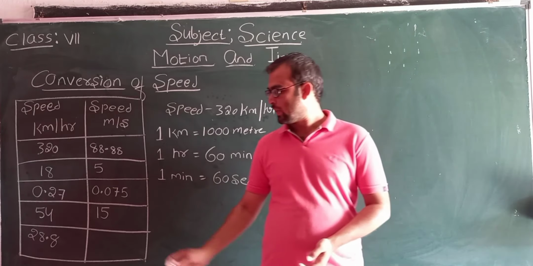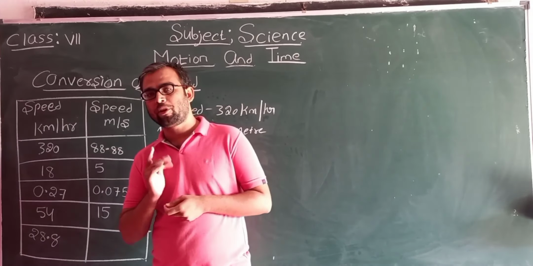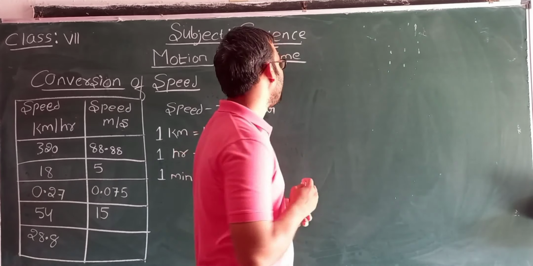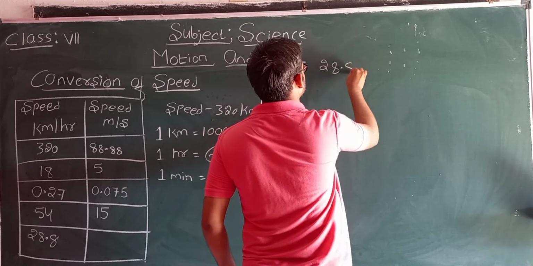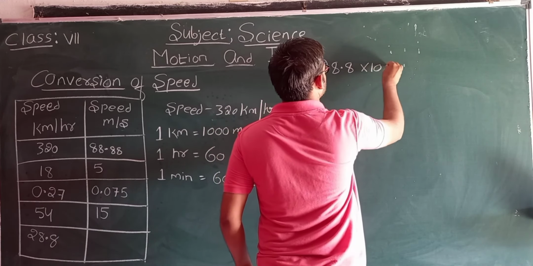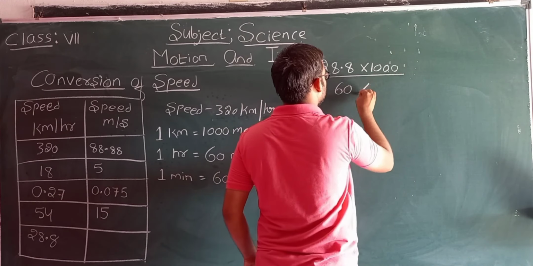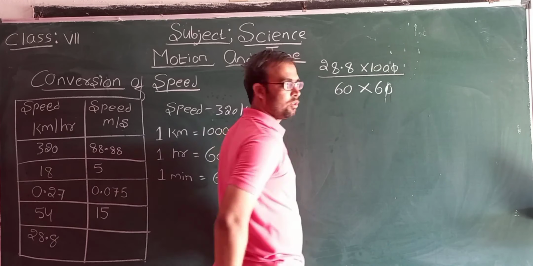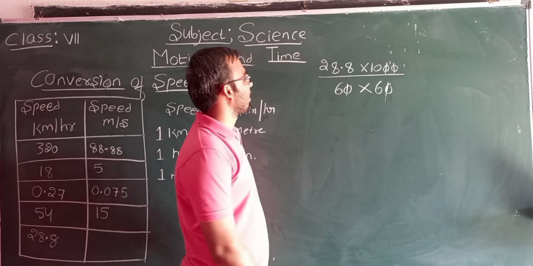Students, now we'll solve the last one, that is 28.8. So when the speed is 28.8 kilometer per hour, and when we convert it into meter per second, then what are we getting? So look at here. Now students, 0 cancels 0. So 0 gets cancelled.